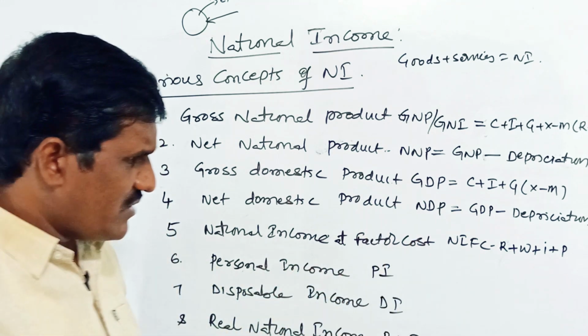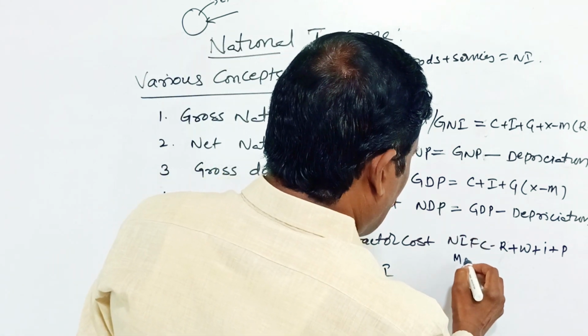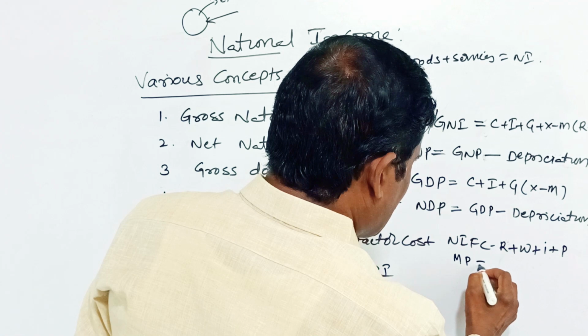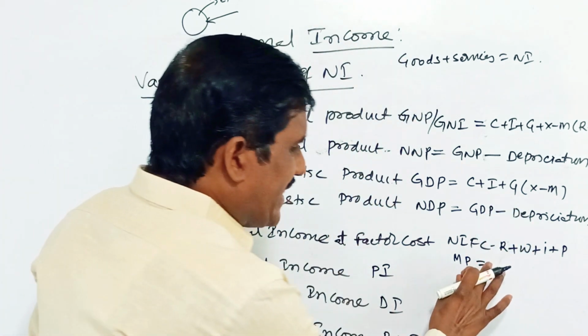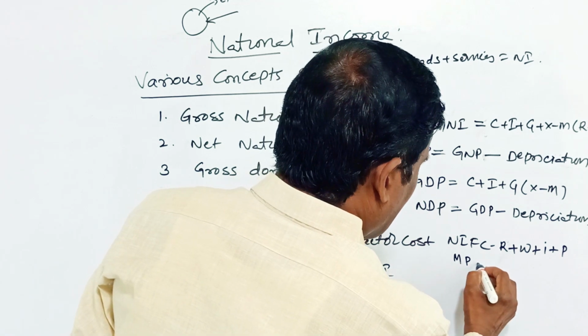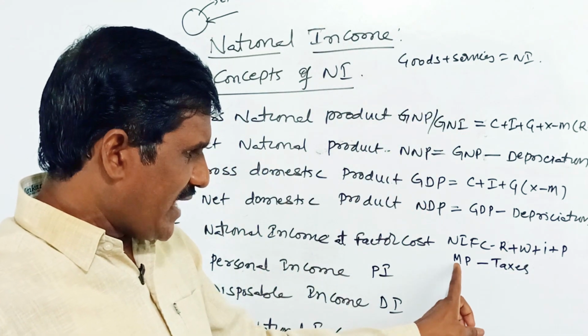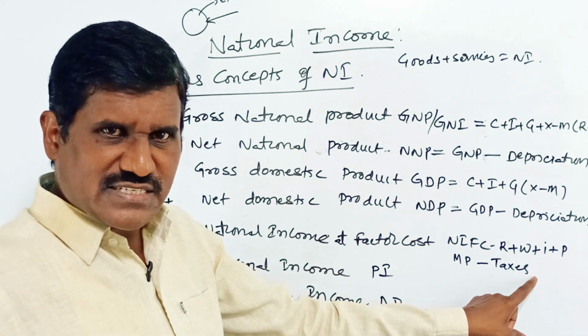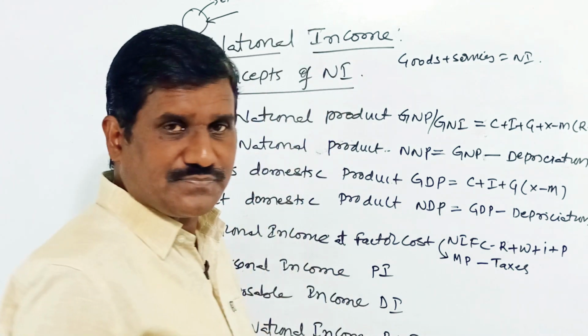If you want to find out the factor cost, from the market price we deduct taxes. Market price minus taxes, we get the national income at factor cost.